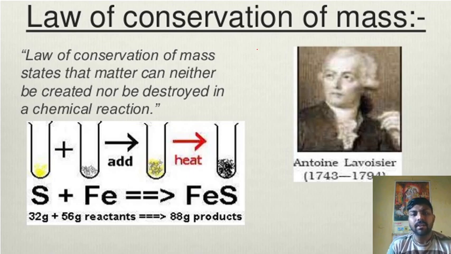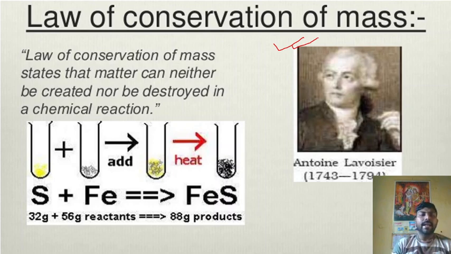law of conservation of mass. The law of conservation of mass was given by Antoine Lavoisier, at the end of the 18th century. So what is the law?